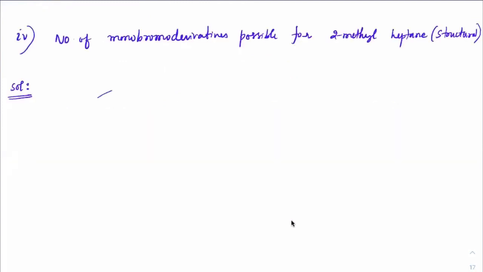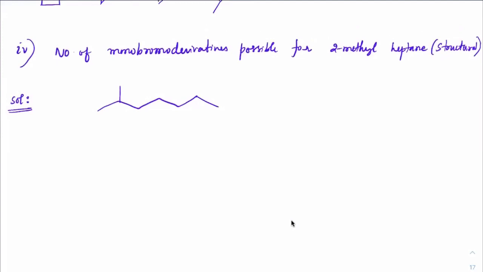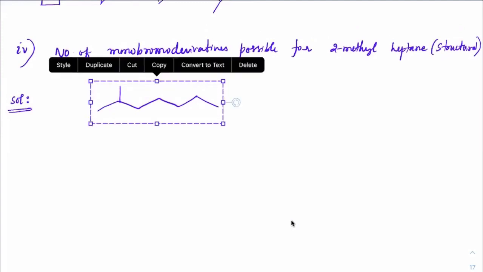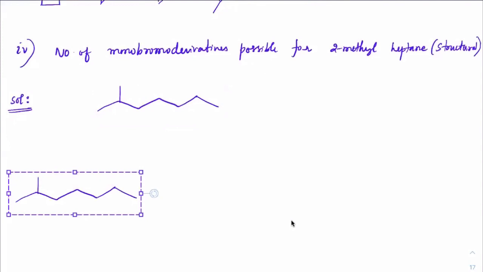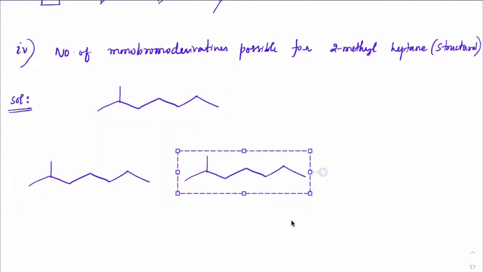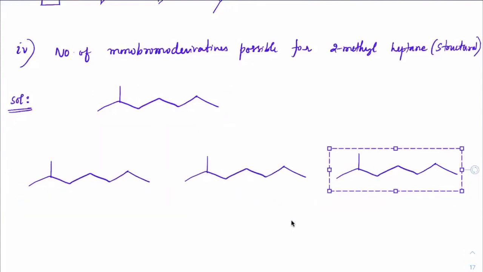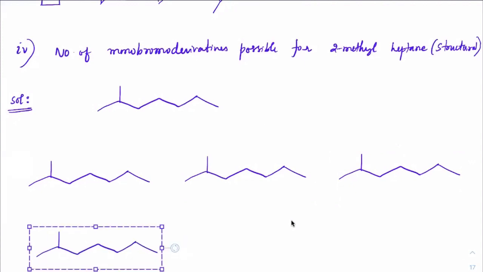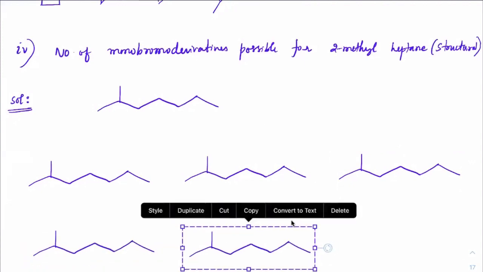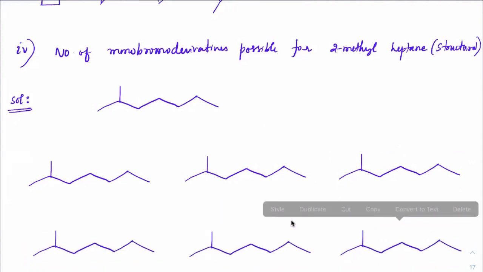First of all, we'll put 1, 2, 3, 4, 5, 6, 1, 2, 3, 4, 5, 6, 7. Okay, this is the way this structure is 2-methylheptane. I will copy a few of these, and let's see how many I can get at different locations of bromine.